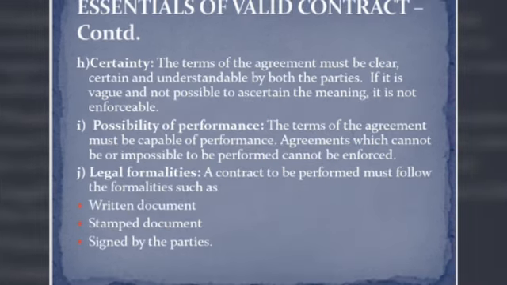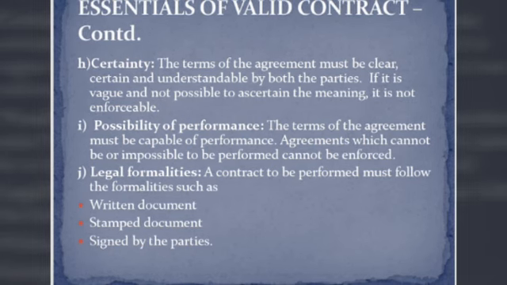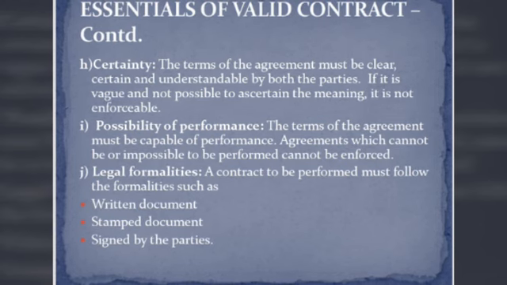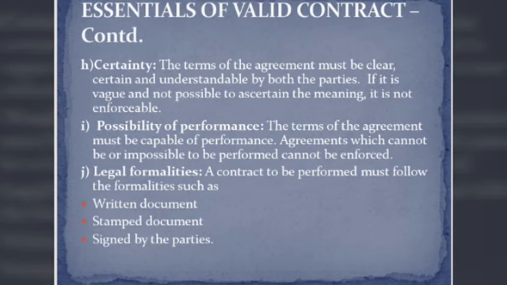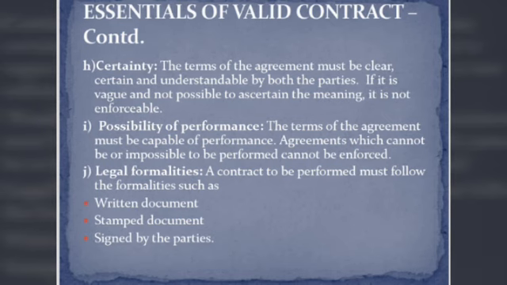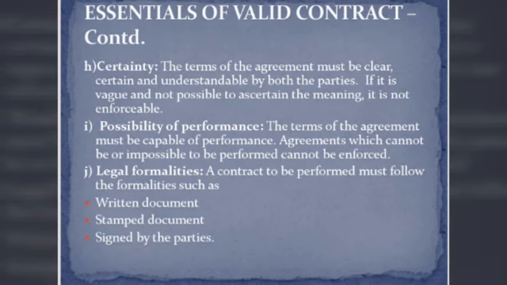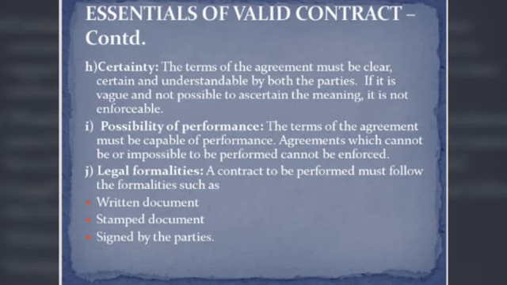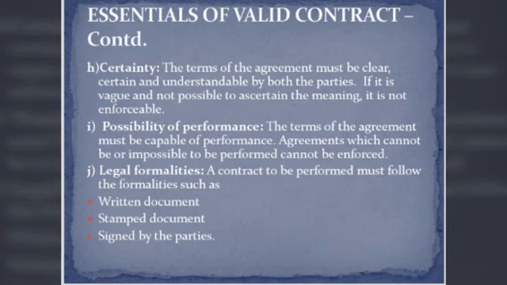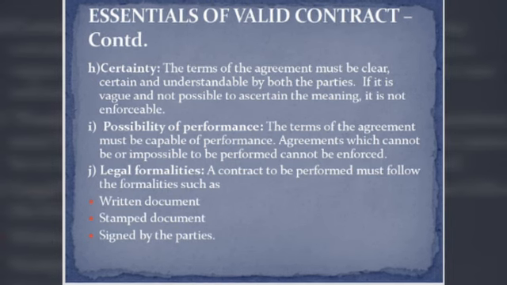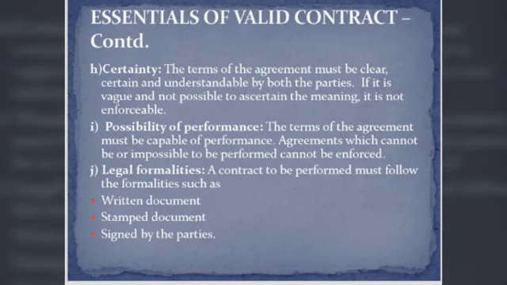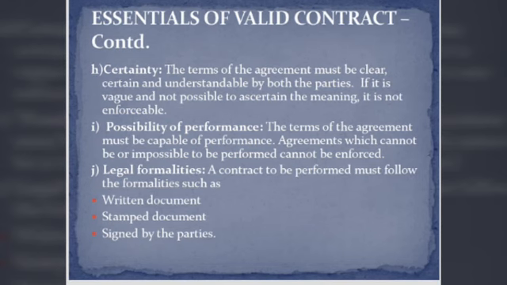The next essential is certainty. Certainty means the terms of the agreement must be clear, certain and understandable by both the parties. If it is not clear or if it is uncertain and not possible to perform, then there is no contract and it is not enforceable. Next one is the possibility of performance. The terms of the agreement must be capable of performance. That is, performance is doing the work in the contract. If the person is not able to perform the work, then there is no contract. Agreements which are impossible to perform cannot be enforced.